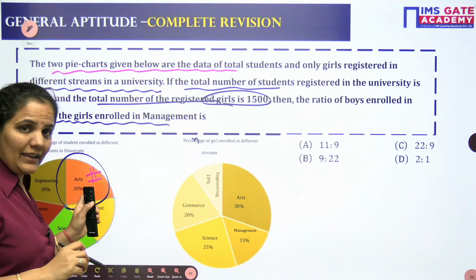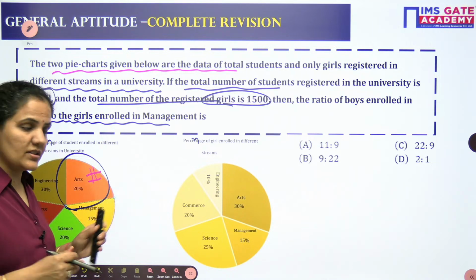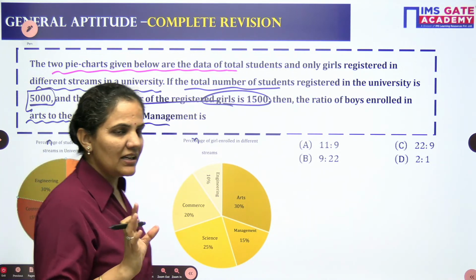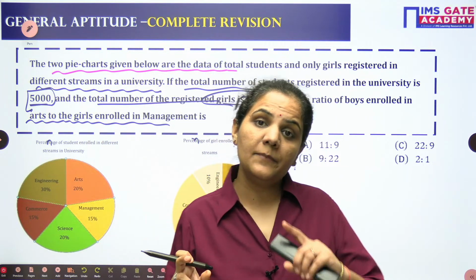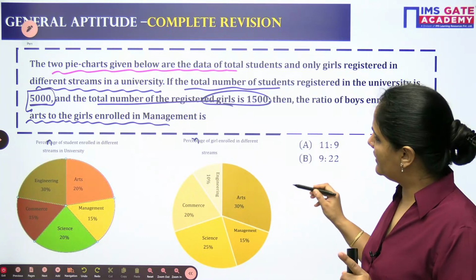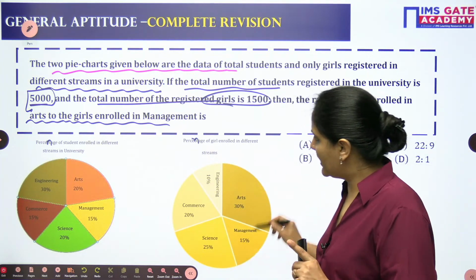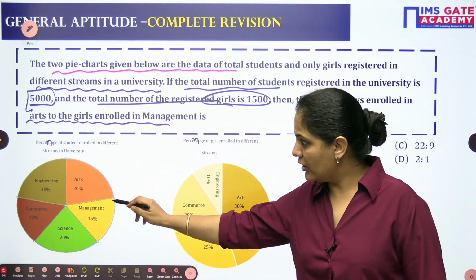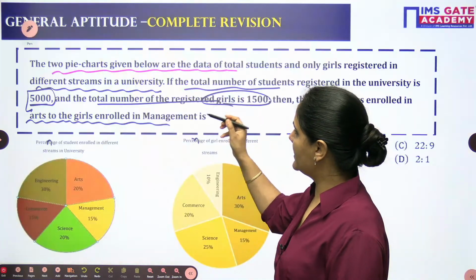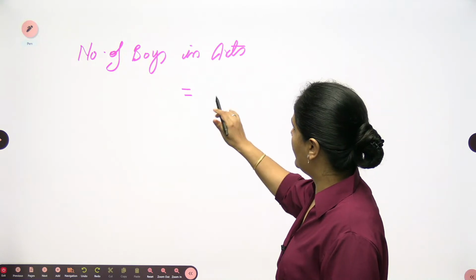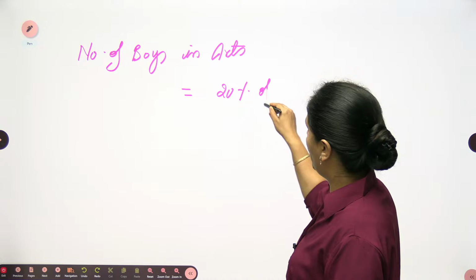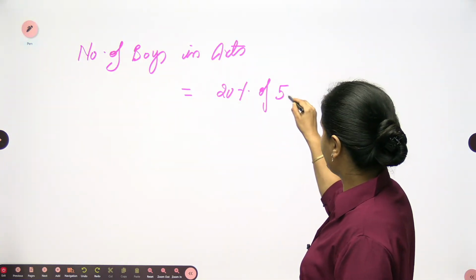But I cannot go directly from here to the boys, because the first pie chart shows the data based on the total students, and this other pie chart shows the data of the girls only. I need to find the number of boys in arts. So I have 20%, and 20% of the total is 5,000.